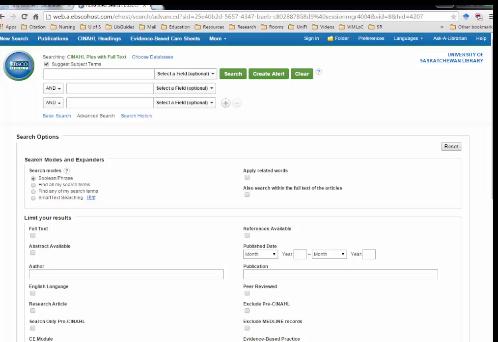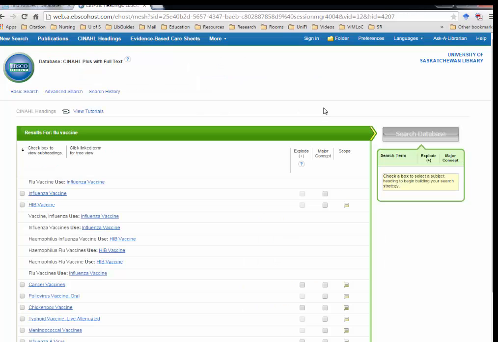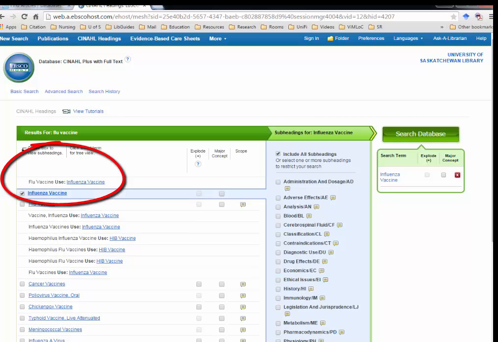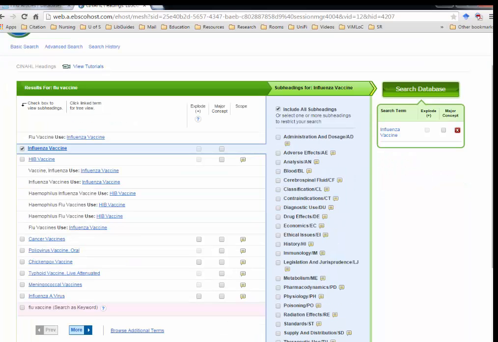Now let's search for the concepts in our question. Do you remember our concepts? Let's start with flu vaccine. The next page shows you that the index term for flu vaccine is influenza vaccine. So check the box beside influenza vaccine. As soon as you do, the subheadings box opens up. You can narrow down your search further to make it more specific. For example, if you're looking for adverse effects of influenza vaccine, you can check this box. Since we are not, let's click Search Database.